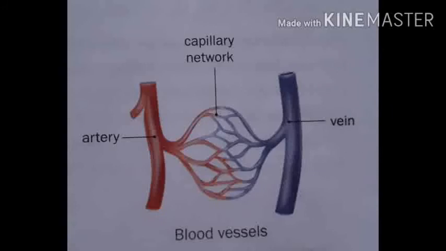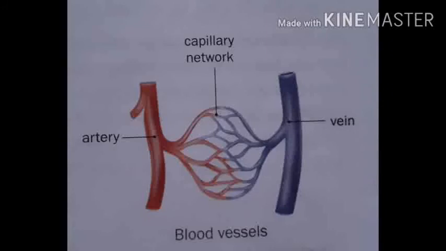Another important artery is the carotid artery that carries blood from the heart to the brain. Now let's move on to the second main blood vessels, that is veins.